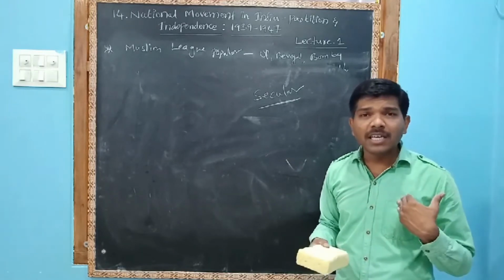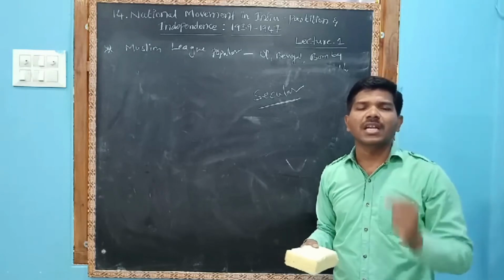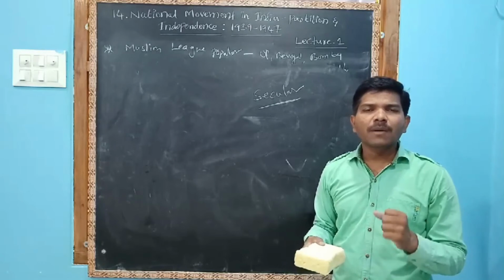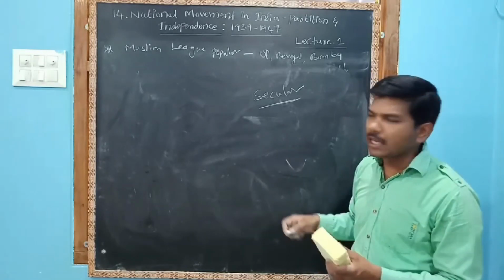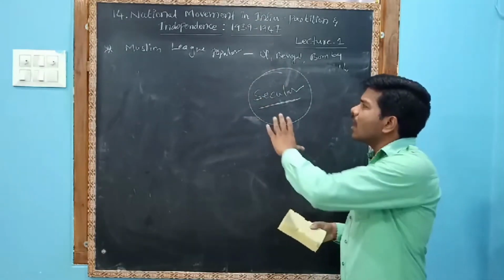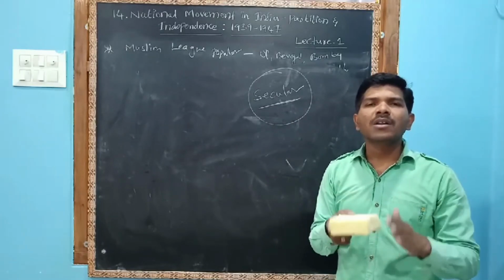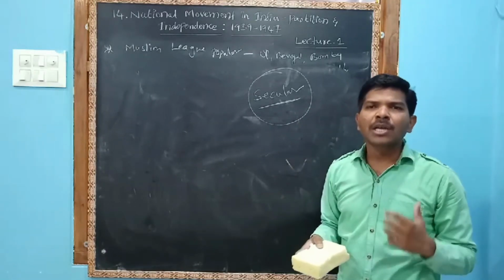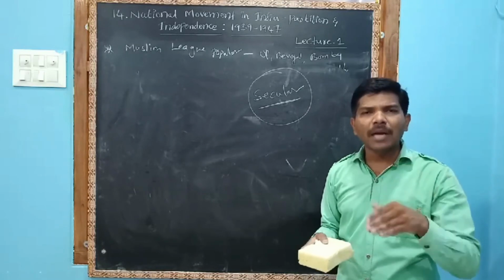They said that Hindus and Muslims were not the people of two different countries, but part of one nation. So Congress finally wanted to develop the party in a secular manner. Secular means to treat all religions equally. They also believed that Hindus and Muslims were not people of two different countries, but part of the same country.